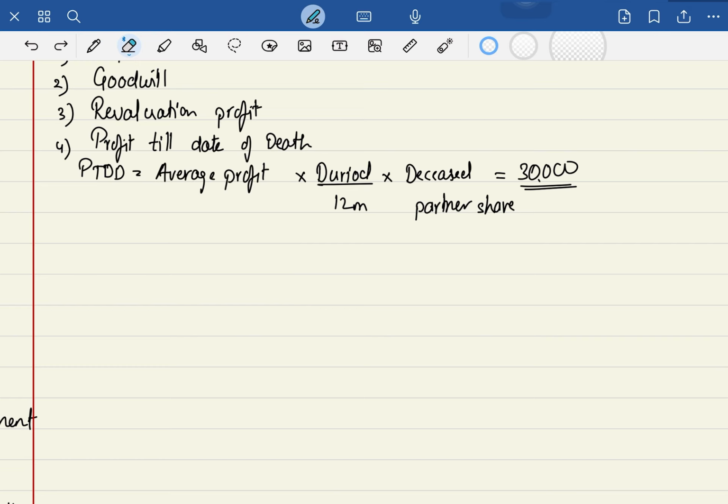You are very comfortable with the profit till the date of death formula. It's very easy, na? Formula banana aa gaya apne ko. Now, how are we going to post this? A simple journal entry.